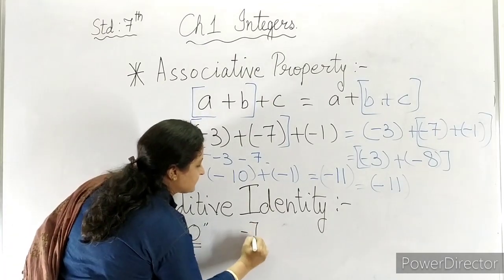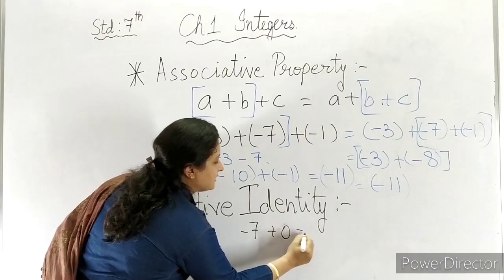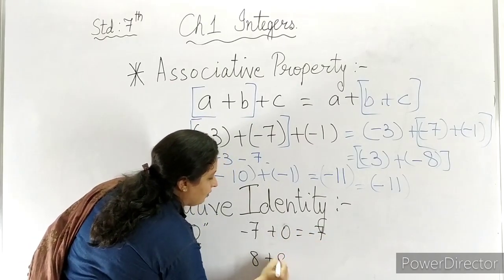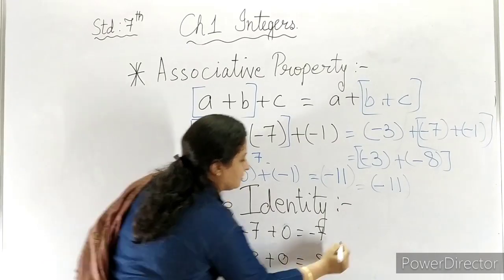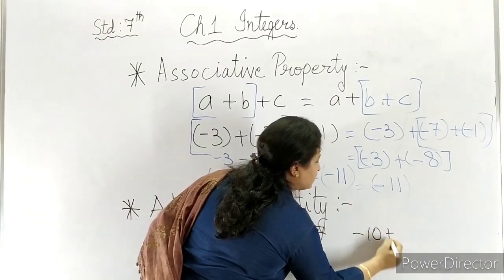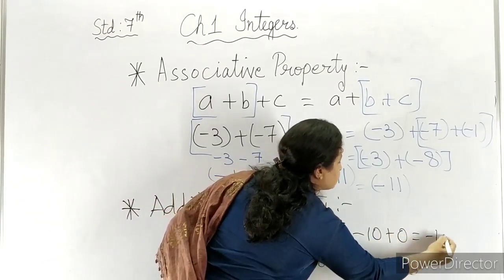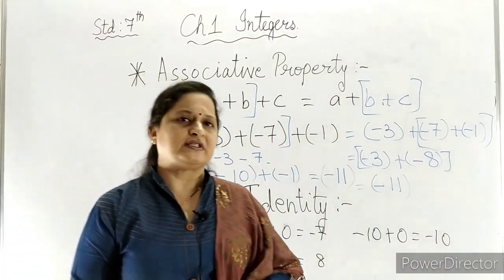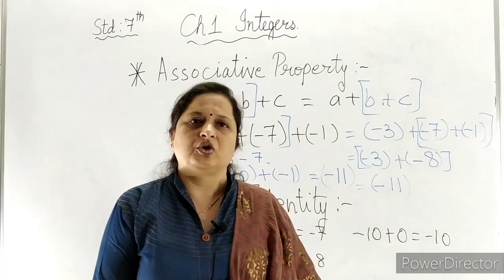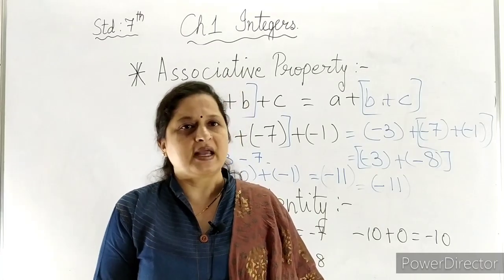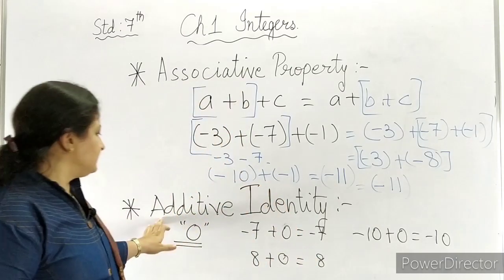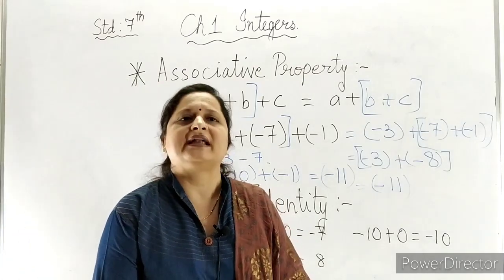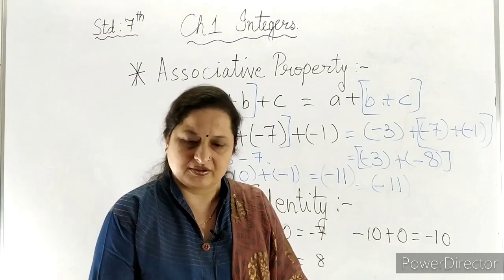We take any integer. -7 plus 0, answer comes to -7. 8 plus 0, answer comes to 8. -10 plus 0, answer comes to -10. So whether we take a negative number or a positive number and we add 0 to it, the answer comes to the same number. That is the additive identity of integer. 0 is the additive identity of integer.